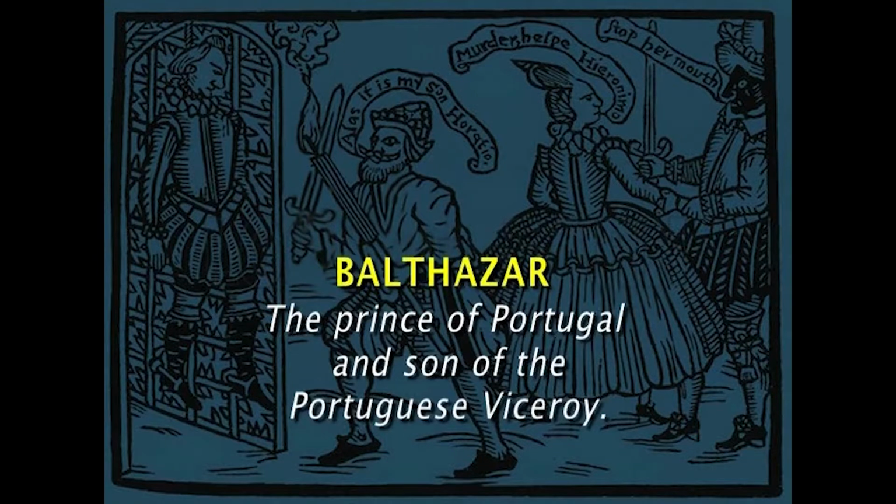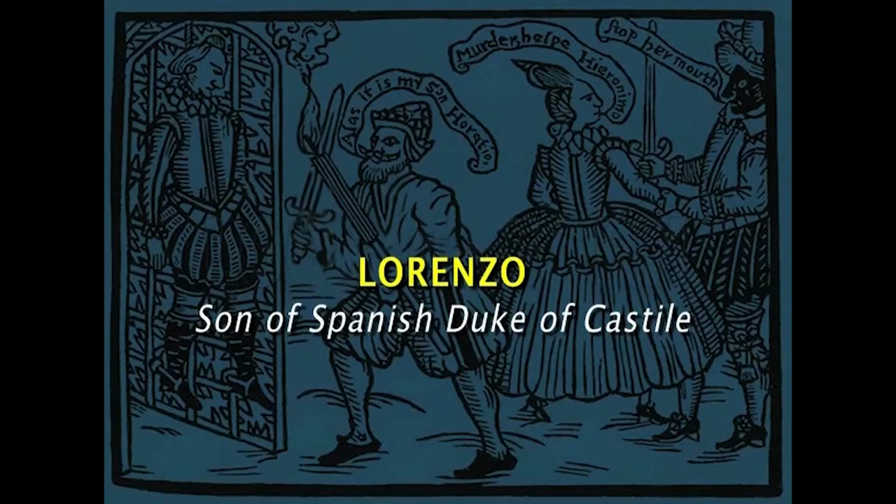Then the main act starts with the Portuguese prince Balthazar being captured and kept as a prisoner in Lorenzo's house in Spain. But Balthazar was quite well received because Lorenzo also was of the same age and they became friends.